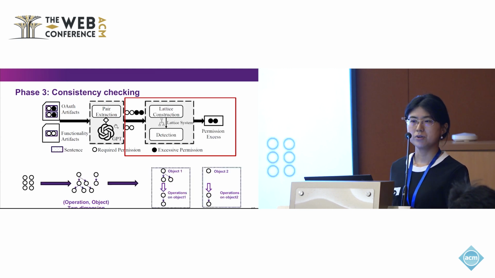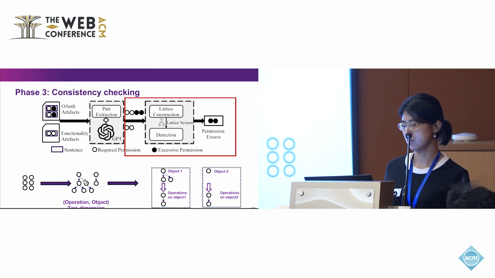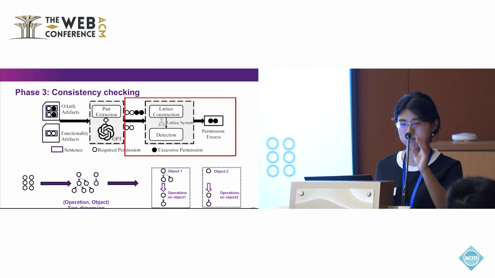After we have extracted the unified representation, we need to construct the latent system. So here are the extracted pairs, and we want to preserve their hierarchy, which is a permission system. But we know that operation and object are actually a two-dimensional pair. So how do we construct the order for a two-dimensional pair? We do it step by step. We first construct the latent system for the object level. Then based on this object, we construct the latent system for all the operations on this object. By doing this, we can build the latent system for these two-dimensional pairs.